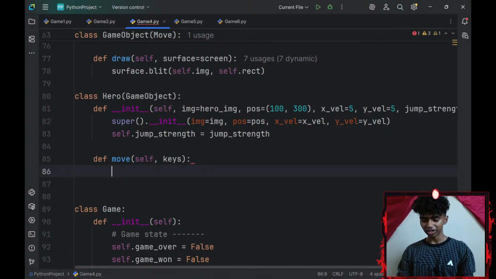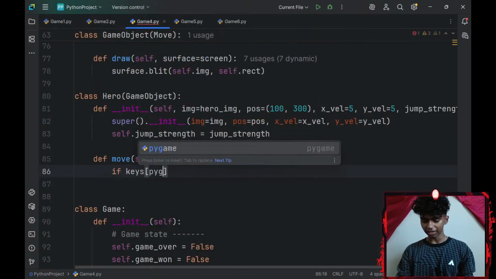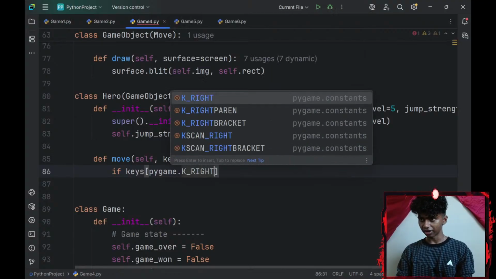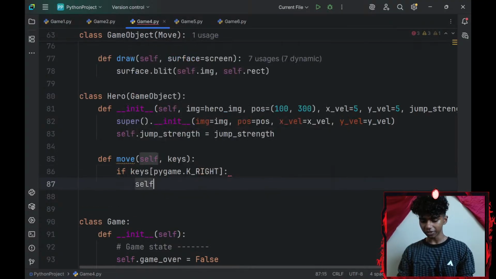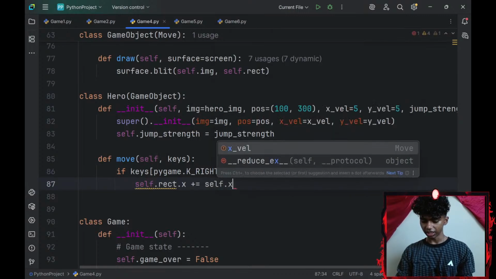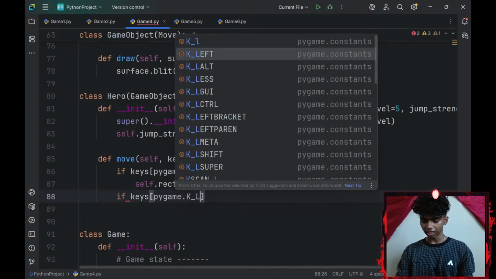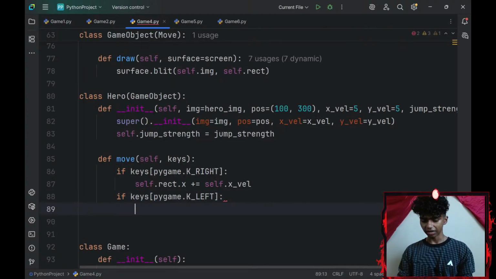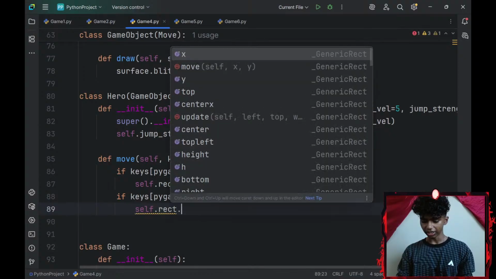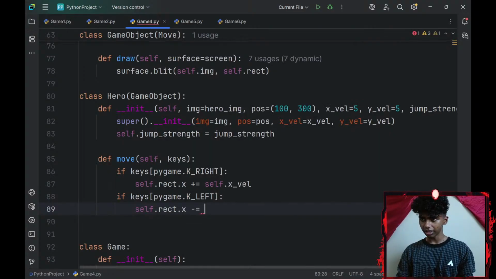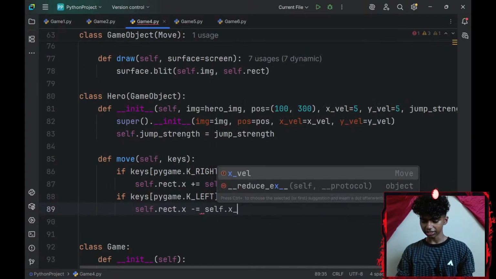Okay, for my move method, I'll go with keys. I'll go with an if statement. If my keys at index of pygame.K_RIGHT, if my right key is pressed, I will increase my self.rect.x by my self.x_velocity. And if my keys at index of pygame.K_LEFT, if my left key is pressed, I will decrease my self.rect.x by my self.x_velocity.